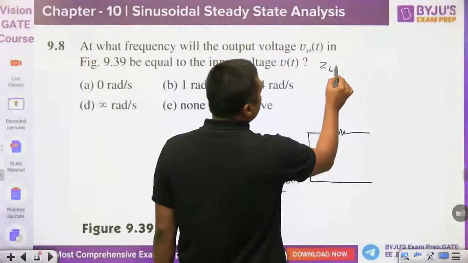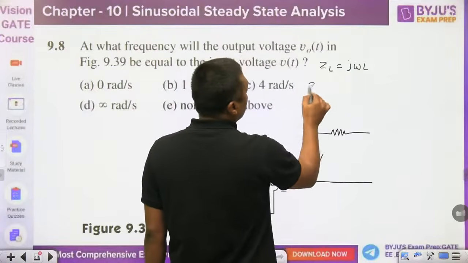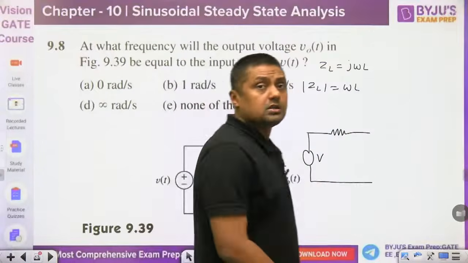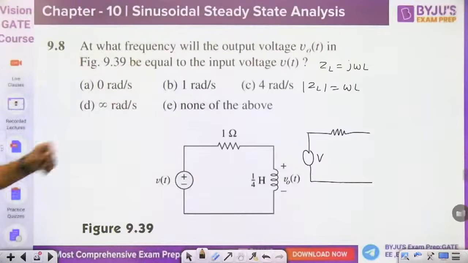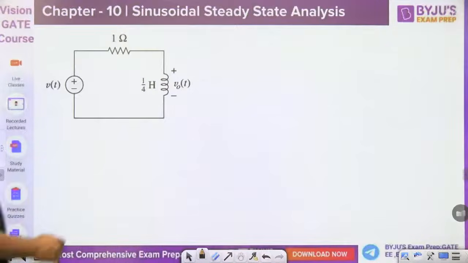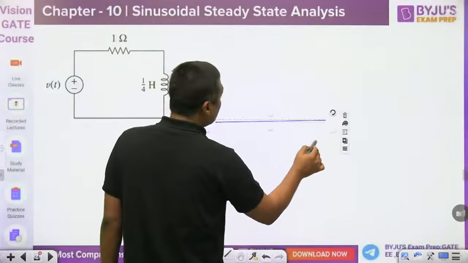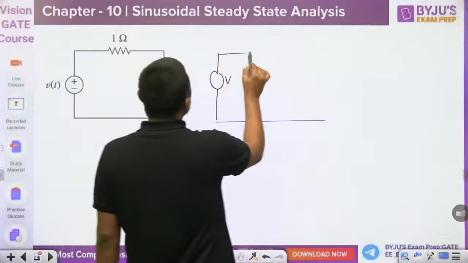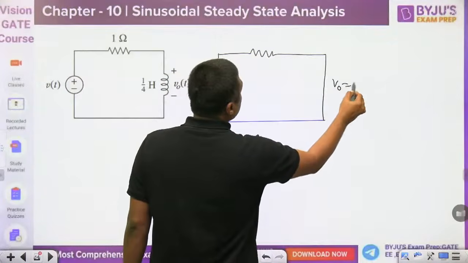Because the impedance ZL is j omega L, so what is the magnitude? Omega L. So you are giving the answer A, saying 0 radian. At 0 radian, the inductor will act as a short circuit and the output will be 0. It will not pass the low frequency signal.